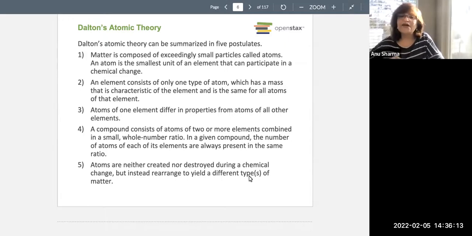But anyways, in a compound, we will see atoms combined in a very definite ratio. The number of atoms of each of its elements is always present in that same ratio. For example, water is made up of two atoms of hydrogen and one atom of oxygen. No matter where you find water on this earth, whether it's coming from the ocean, a sea, a lake, a faucet in your home, or you're manufacturing it in the plants, it's always a 2:1 ratio of hydrogen and oxygen. That gives you water, which you drink, and when you drink it, you're able to survive, right?